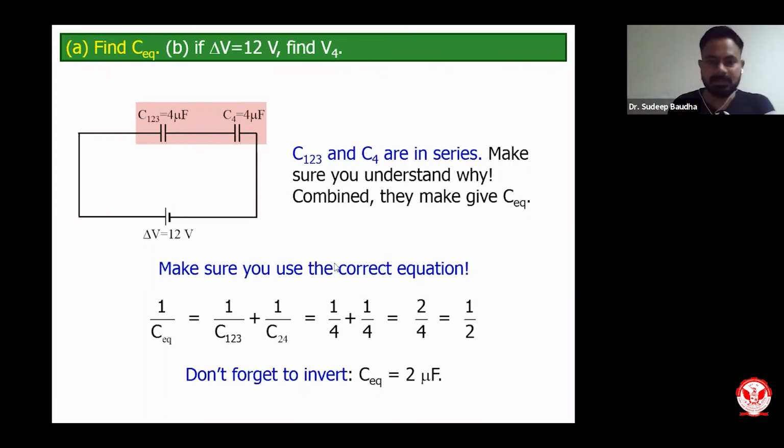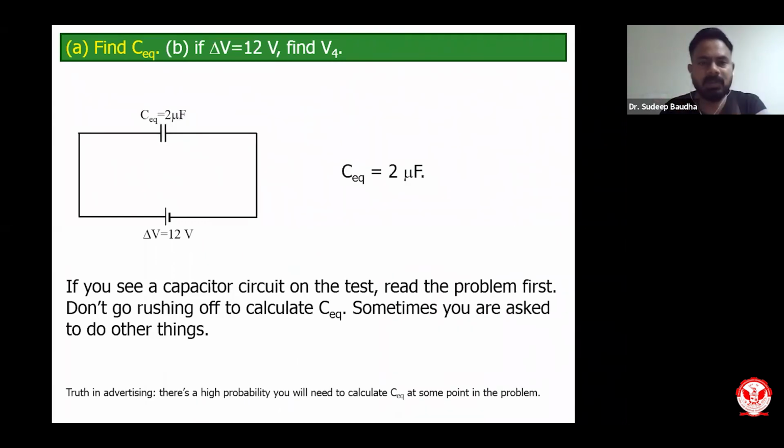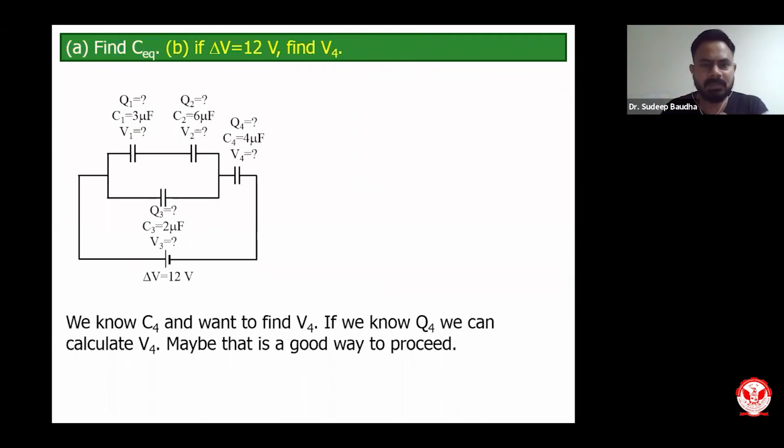Once you have done this, let us move to the second part. The second part is what will be the value of V4, that is voltage across. So this is how you have got it. I will go to the next question. So the next question is what will be voltage drop across the fourth capacitor, that is C4.